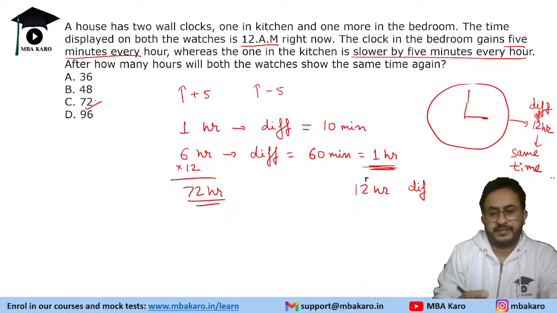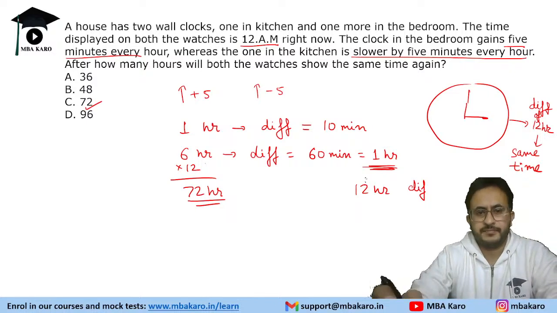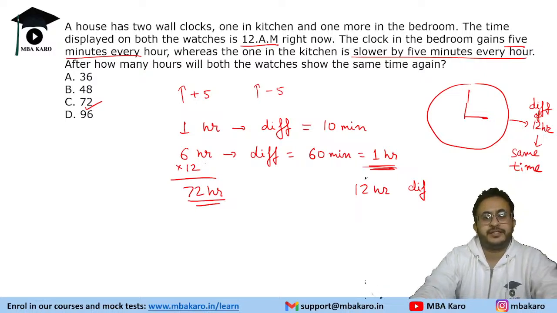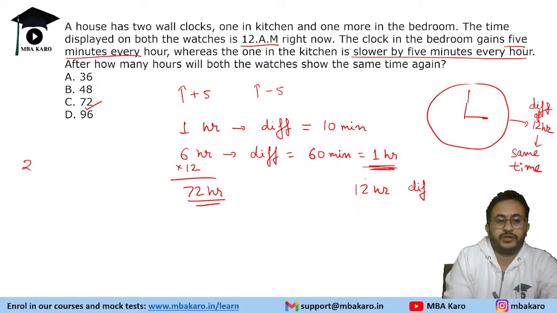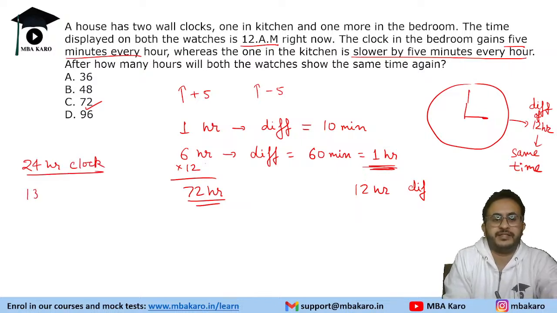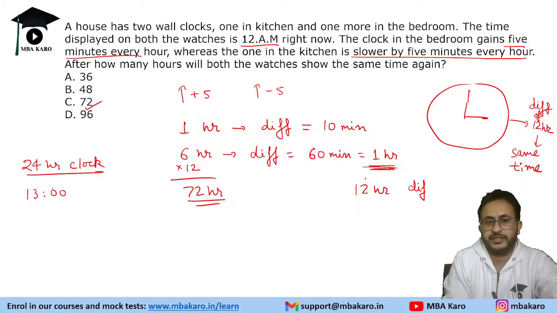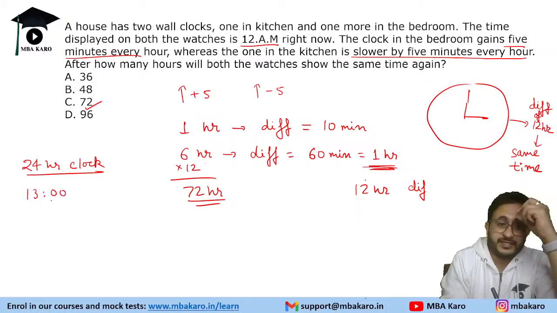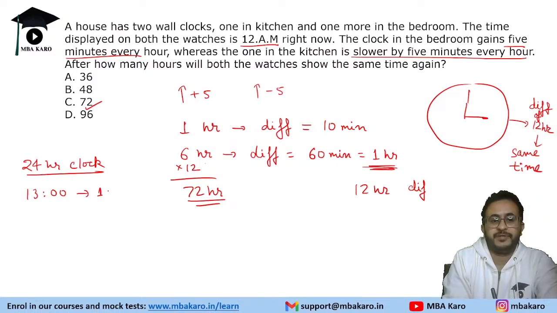Now there is something to be noted here. Suppose it's a 24-hour clock. 24 hour clock क्या होती है जिसमें time is like 1300, right? Instead of 1 p.m. it will show 1300, or let's say it will show 2040 meaning 8:40.